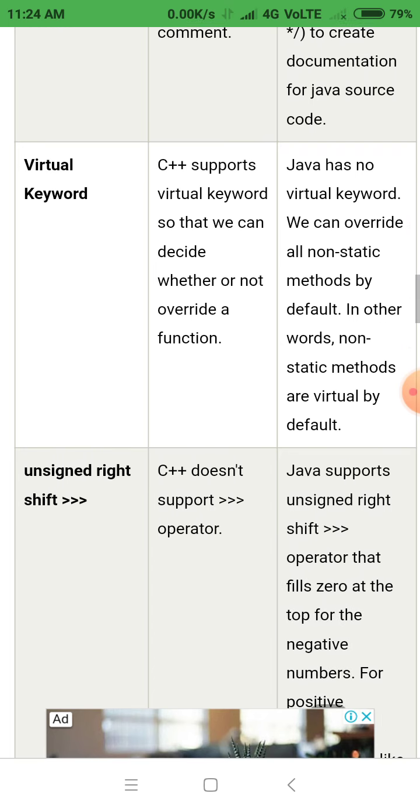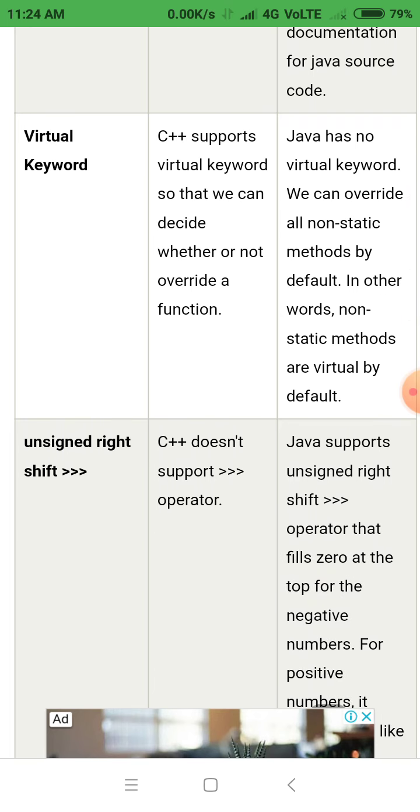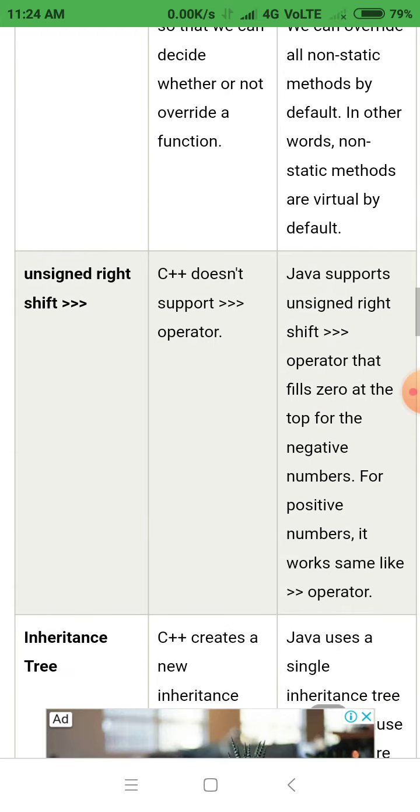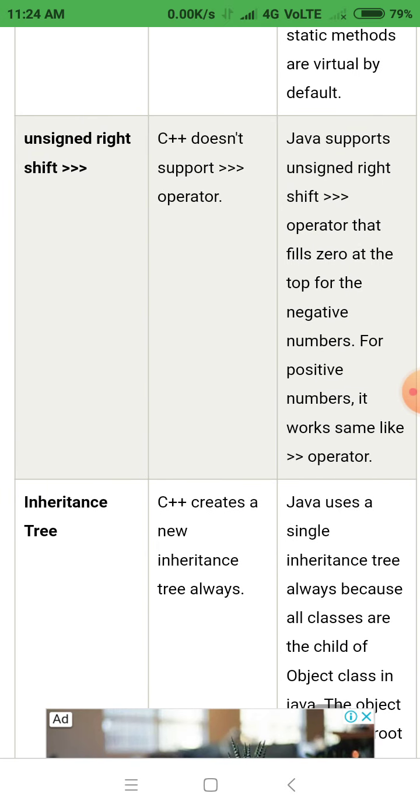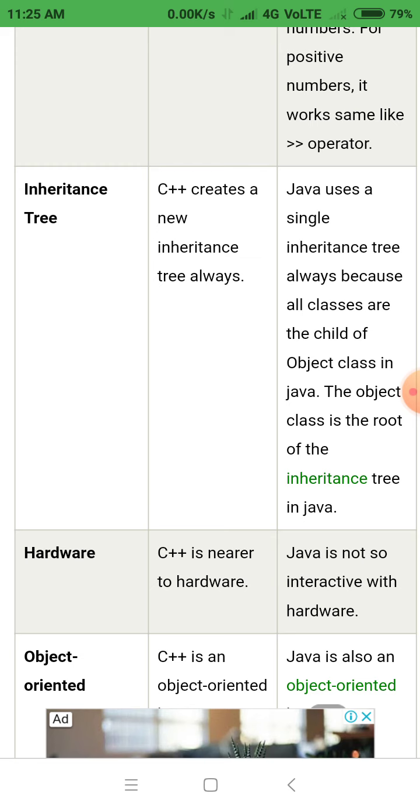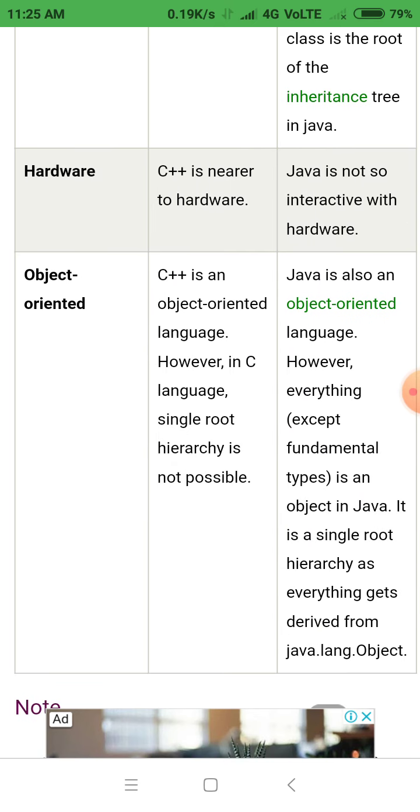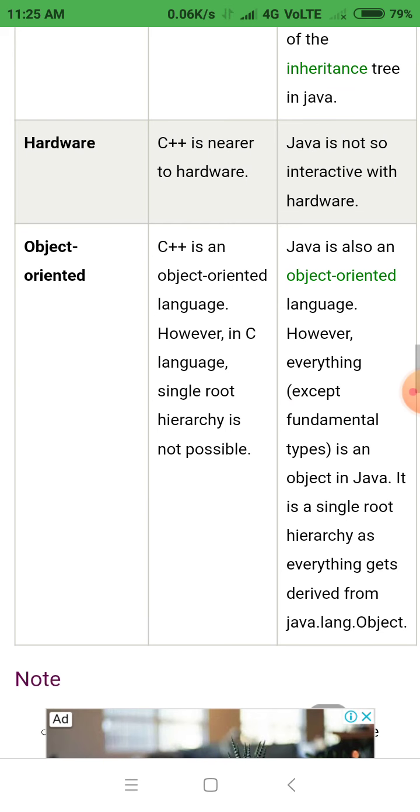Virtual keyword. C++ supports the virtual keyword while Java has no virtual keyword. Unsigned right shift. C++ doesn't support the unsigned right shift operator but Java supports the unsigned right shift operator. Inheritance tree. C++ creates a new inheritance tree always and Java uses a single inheritance tree always. Hardware. C++ is nearer to hardware. Java is not so interactive with hardware.